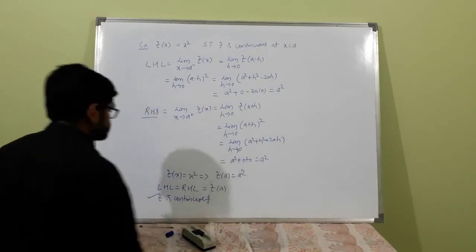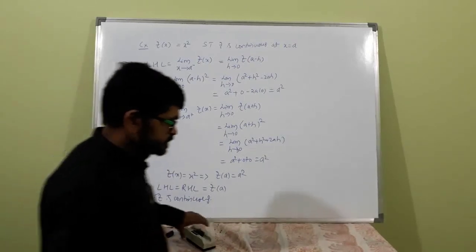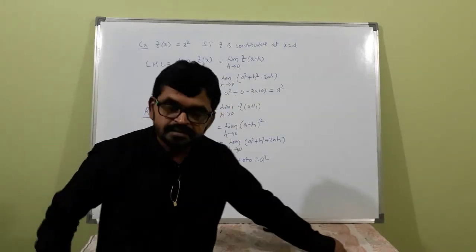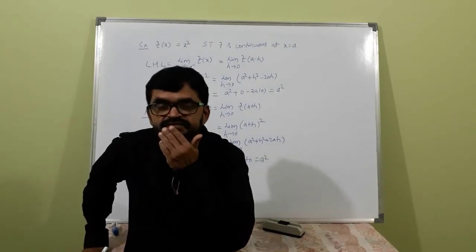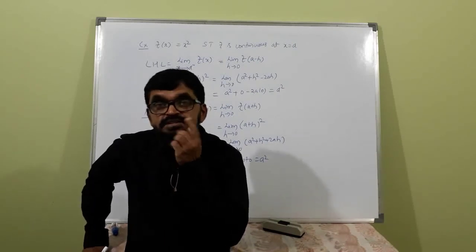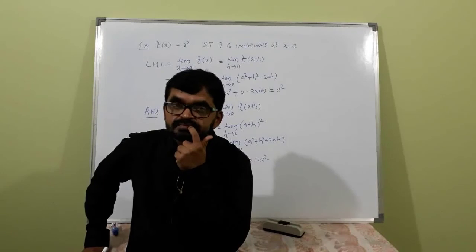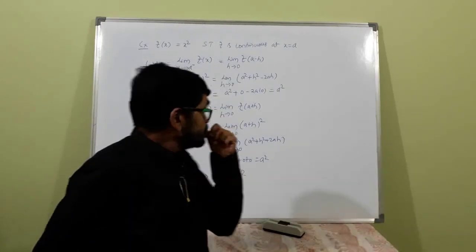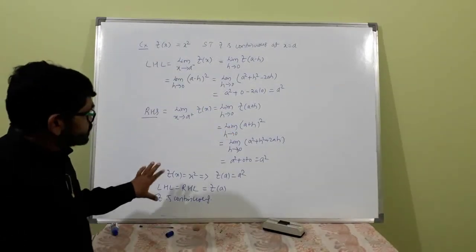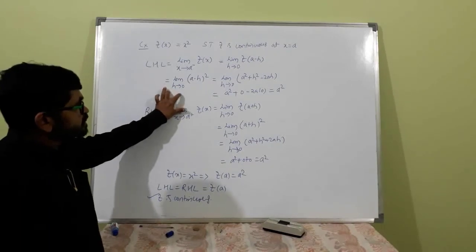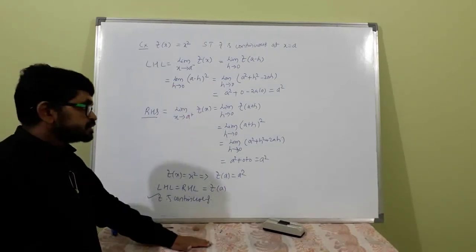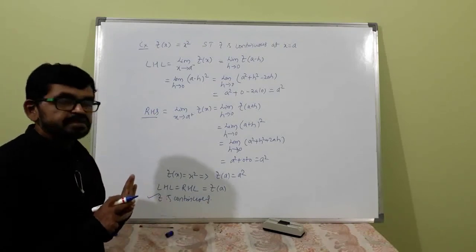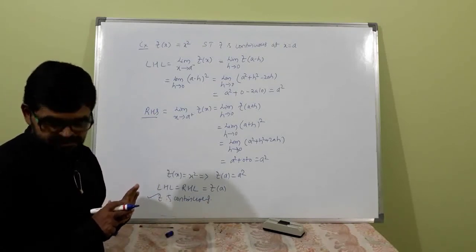See, why I am telling these things is, for the derivative of a function to exist, the function should be continuous. Okay, so for continuity you should check whether the limit exists or not. So limits and continuity are the basic points for differentiation.